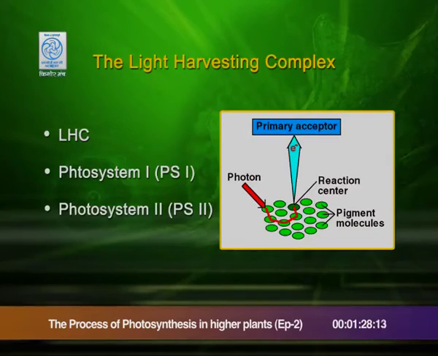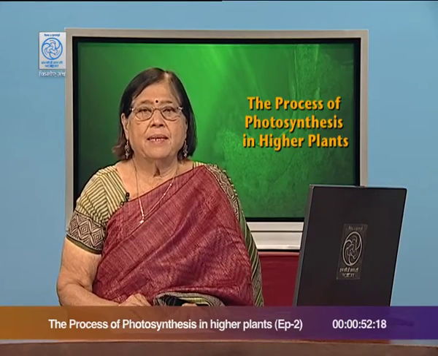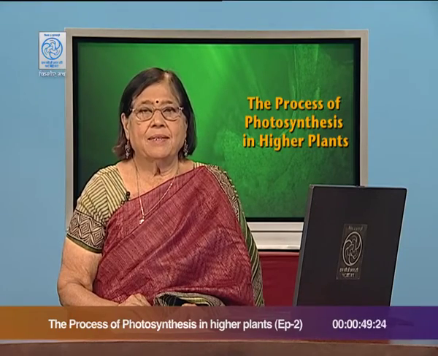I will now show it in the diagram. You can see there are pigment molecules at the base shown by green color. It has one chlorophyll A molecule which is shown as photon, the red line, and this is in fact the reaction center, whereas photosystem 1 and photosystem 2 make the primary acceptor part, acting like an antenna, and the electron transport system plays a role in this, which we are going to discuss in the next session. So, children, this is the light harvesting complex which plays an important role in photosynthesis.